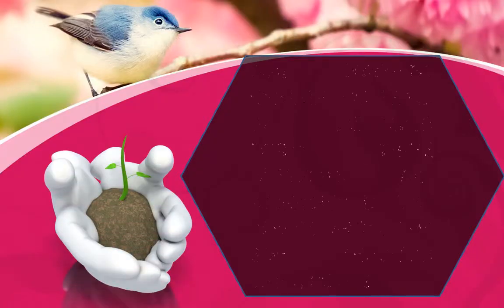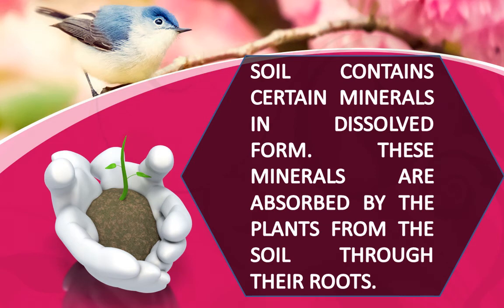The second source of food for plants is soil, which contains certain minerals in dissolved form. These minerals are absorbed by the plants from the soil through their roots. Can you name some minerals required by plants?